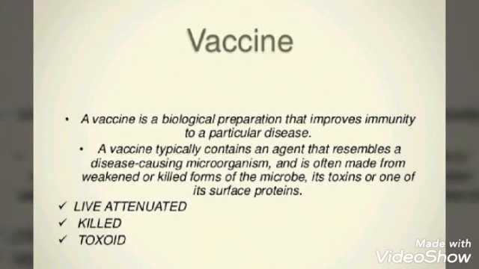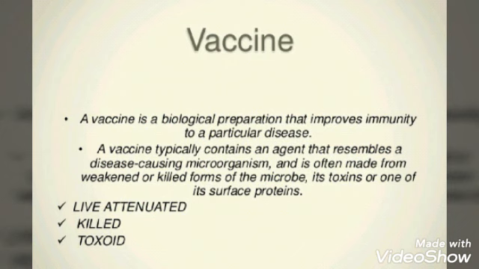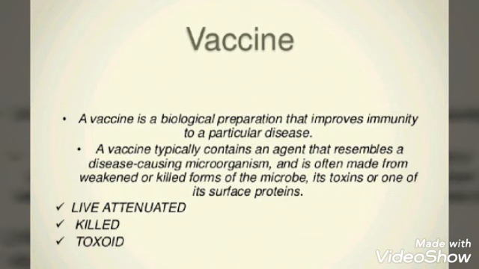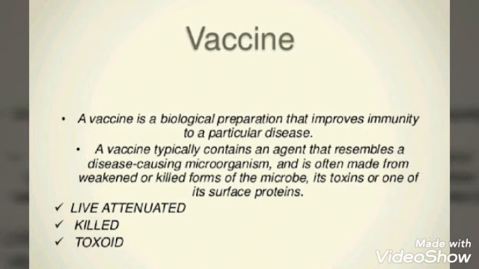To kill those bacteria and viruses, these vaccines are given to human beings to protect them from the causative agents. These vaccines can be live attenuated, that is, made of live organisms, or made of killed organisms, or made of the toxins produced by those viruses, that is, toxoids. So there are three categories of vaccine.